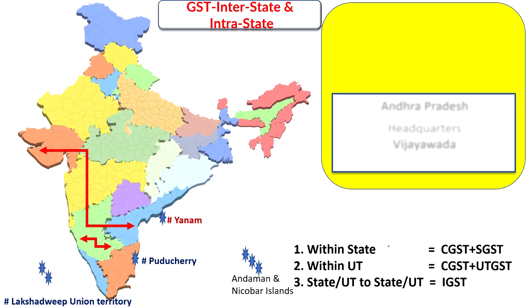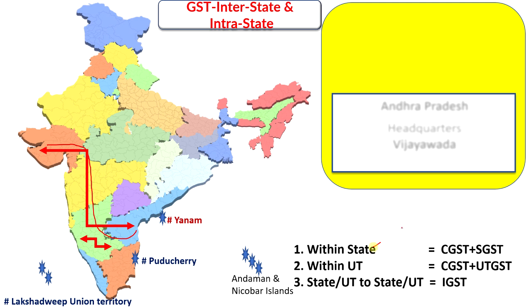For example, if there is a transaction from Maharashtra to Vijayawada, that is an interstate transaction, so you will pay IGST instead of SGST plus CGST.